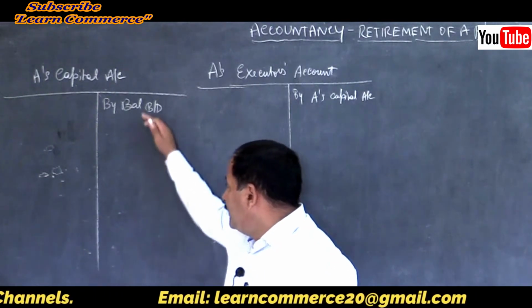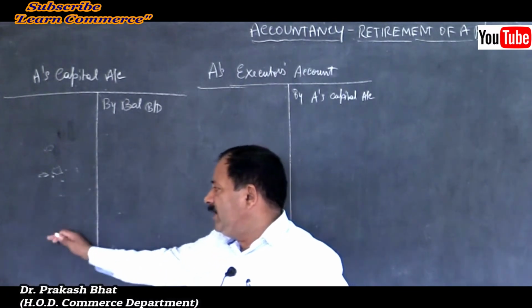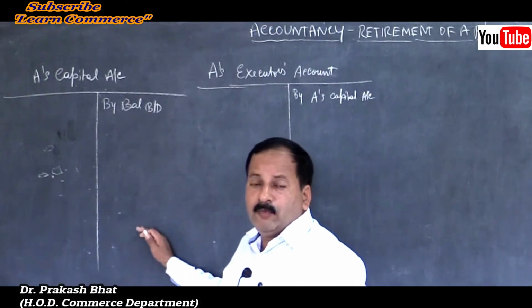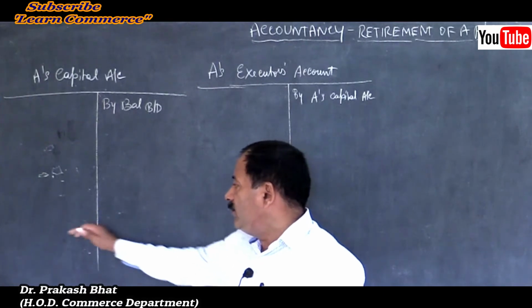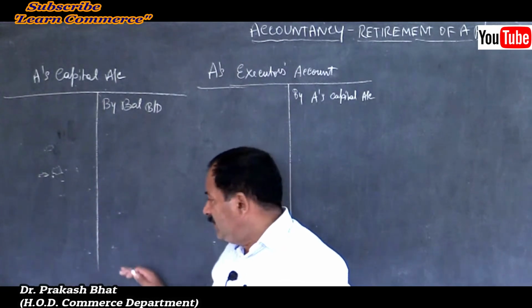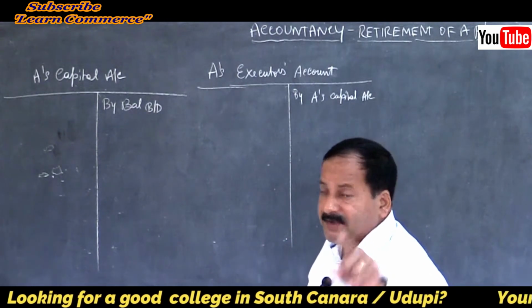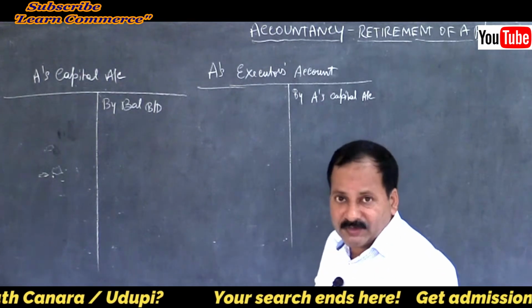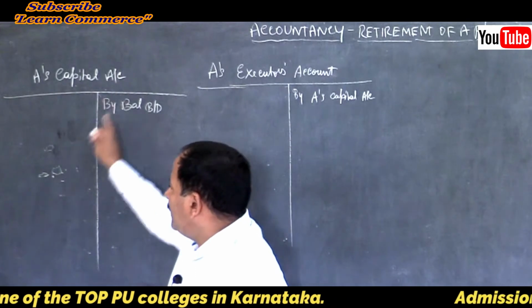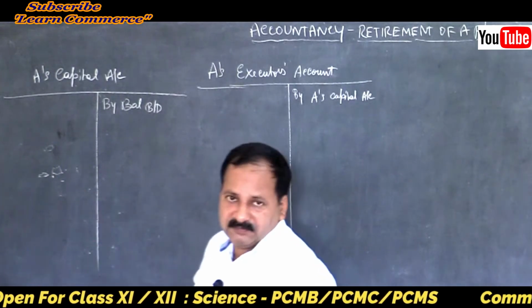You will make all the entries on the credit side and debit side, then you will balance it. There will be a credit balance, no doubt. The debit side will be short, and the total of the credit side will be greater than the debit side. Then you will have a difference on the debit side, that means credit balance. That should be transferred to executor's account. That is the basic thing. Try to understand this. The journal entry will be A's capital account debtor to A's executor's account, transferred balancing figure.